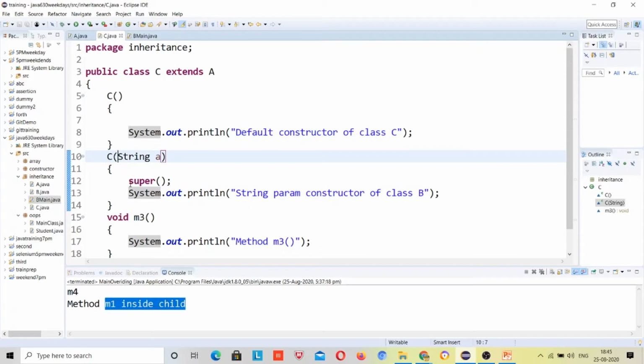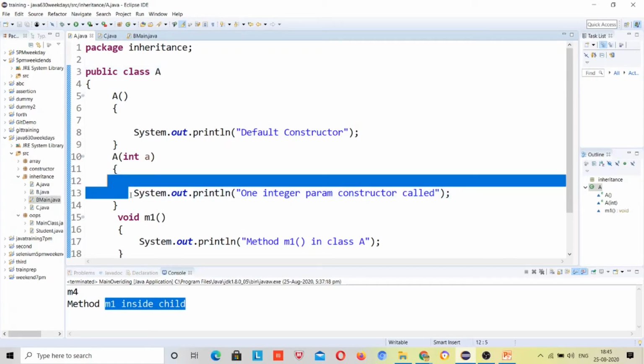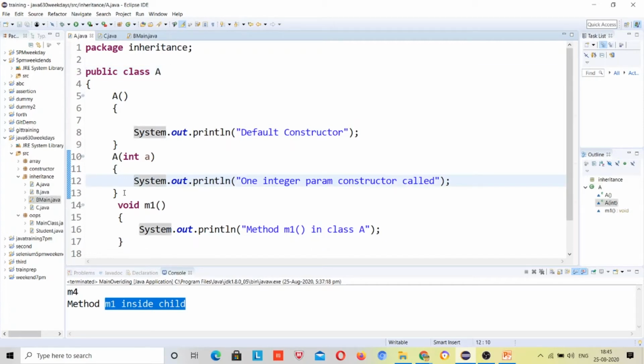Now super is written over here. So it means call the constructor of its super class which has no parameter. It will directly go here. Here you can see super is written, but it is not going to the Object class super. If there is no inheritance inside the class, it will print this one.